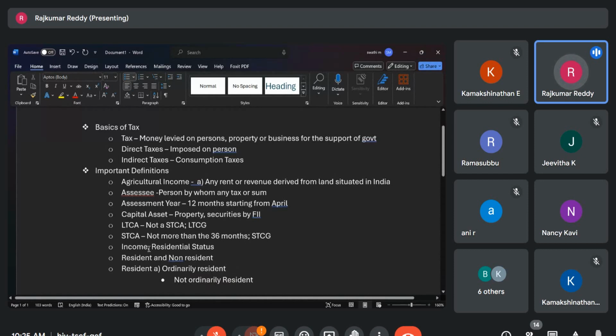So one is you have to get the income. Second, whether you are liable to pay income tax in India depends on your residential status. You are resident or non-resident. If you are resident, two more classifications are available within that: one is ordinarily resident, another is not ordinarily resident. Who is an ordinary resident is here.